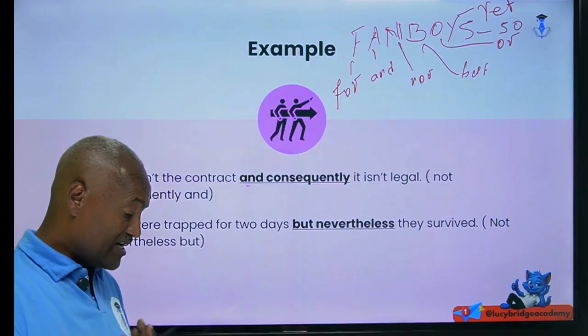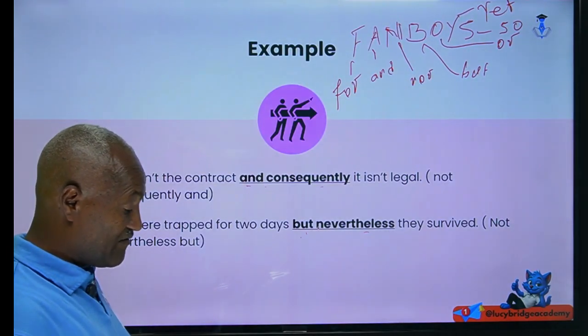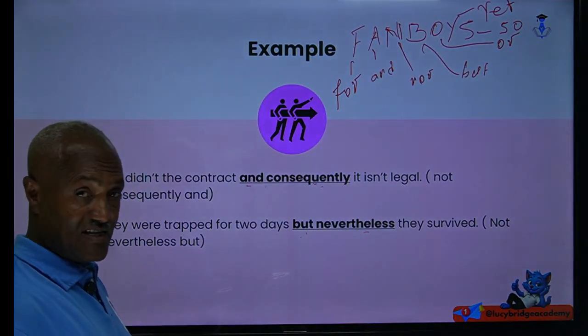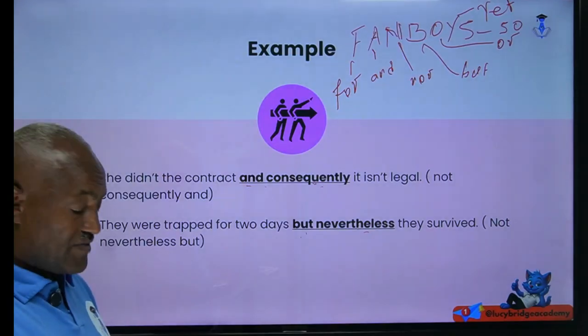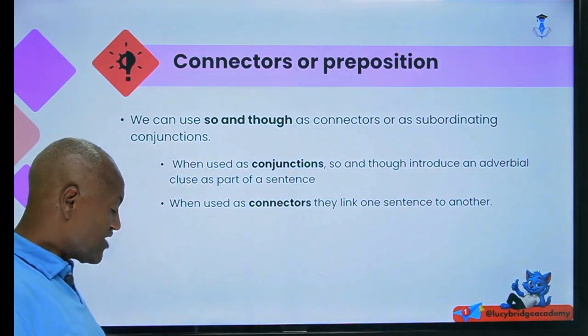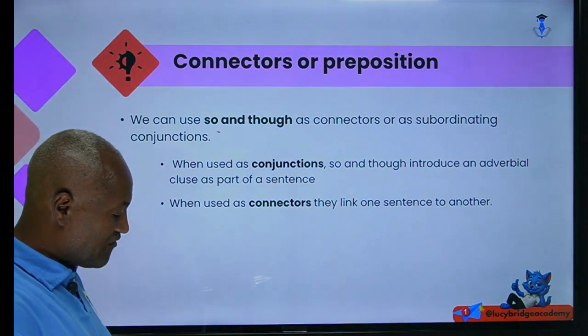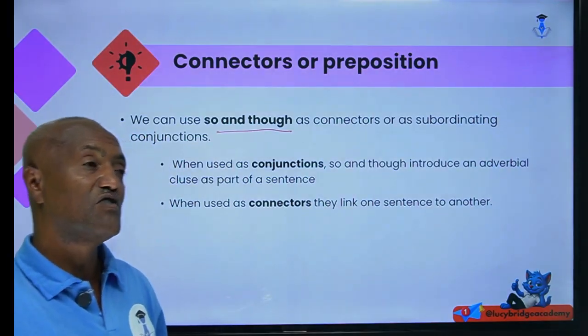So I hope you can understand this. Yes? And consequently, but nevertheless. Have you seen, for instance, we can say 'but consequently' cannot go, and 'nevertheless' cannot go, because you have to identify that one is concerning this. The other one is we can use so and though, for instance, to show you a connector or subordinating conjunction.